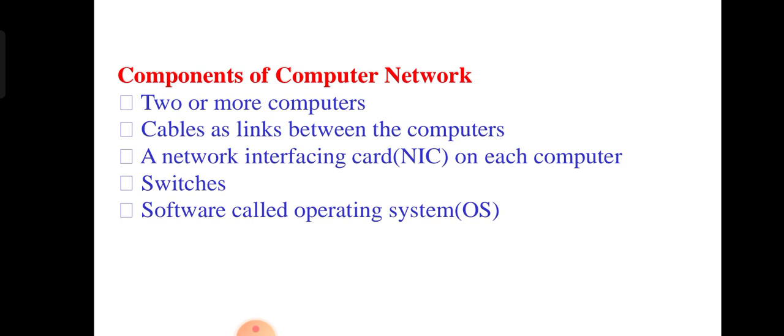Here we have some of the components of computer networks. I already told you we connect to the network with wireless communication and wired communication. Using wireless communication we have some devices to communicate, and wired communication means we use wires, along with network devices, switches, and software, such as what type of operating system you use.